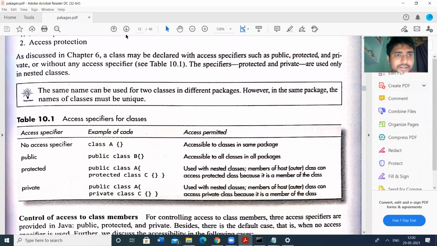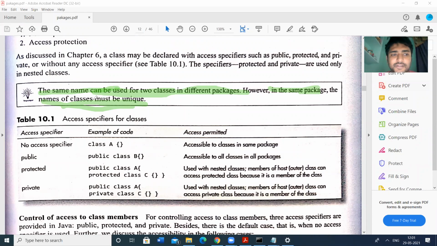In packages also, it's very necessary to have access control mechanisms. The key point, which we have already mentioned, is that the same name can be used for two classes in different packages. Different packages can have the same class name, but in the same package, the names of the classes must be unique. Within a package we cannot have another class with the same name, but in a different package it is accepted.